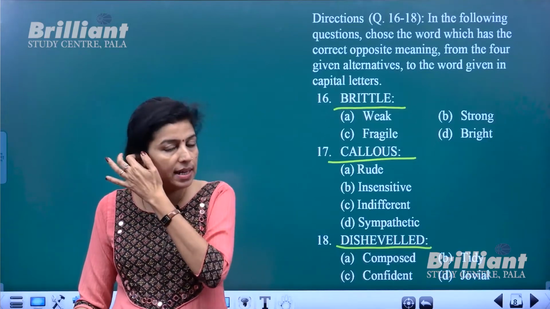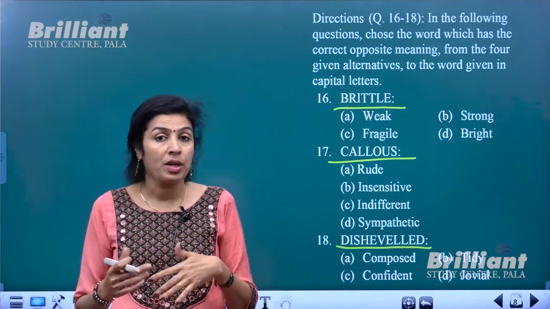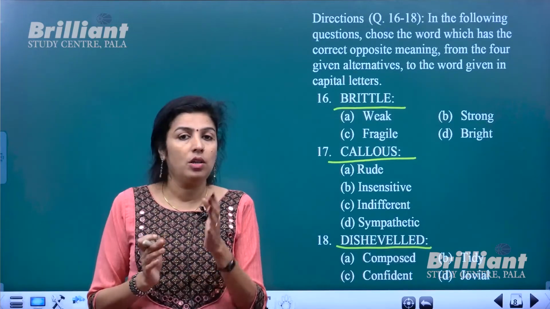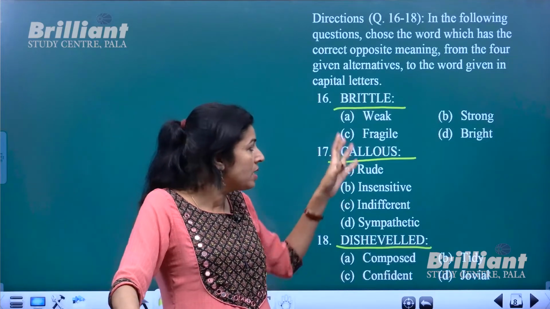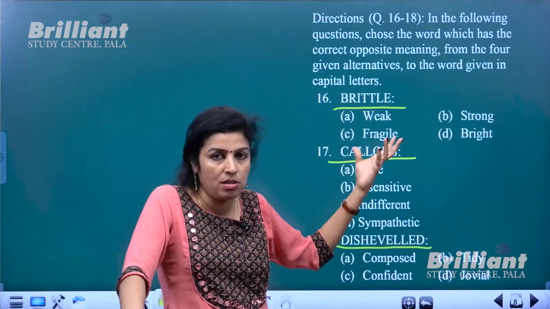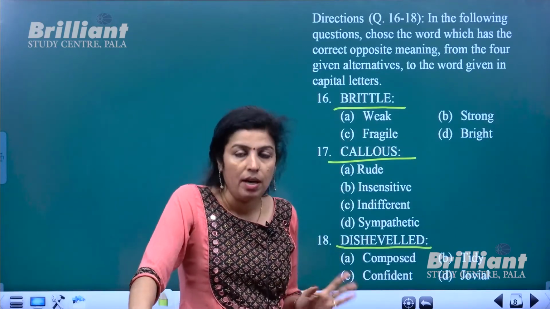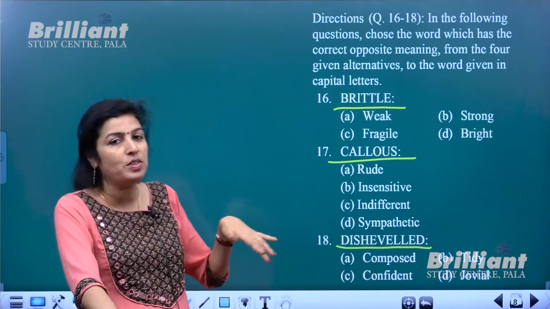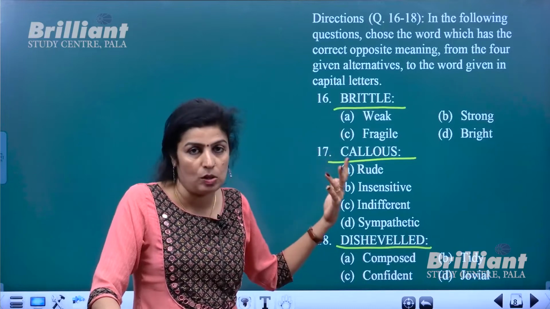You might have noticed that very often whenever we are asked to find synonyms or antonyms, suppose you are asked to find synonyms, of the given options, more than two will be antonyms and only one will be a synonym. Exactly the same way, when you are asked to find antonyms, most of the words given would be synonyms.